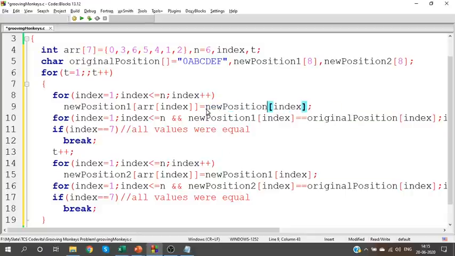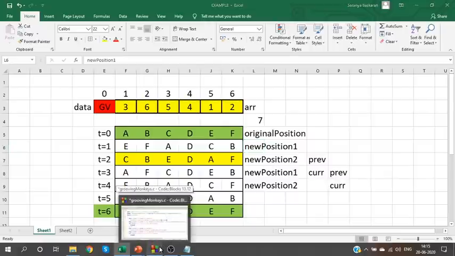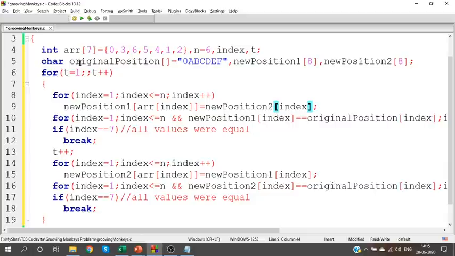New position 1 is going to be calculated based on new position 2. That is our logic. But for the first time alone, it should be calculated based on the original position, right? So what we'll do is, we'll initialize new position.